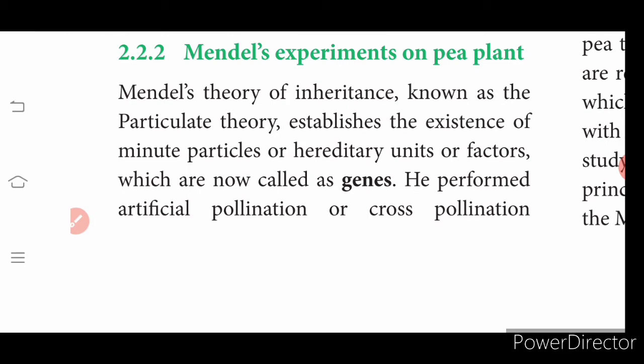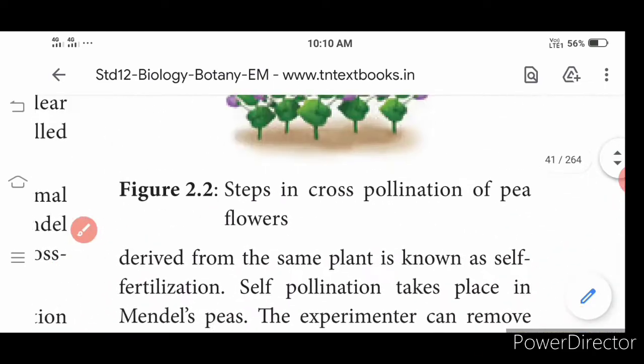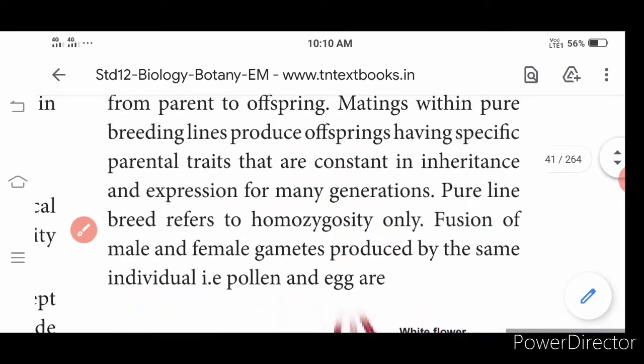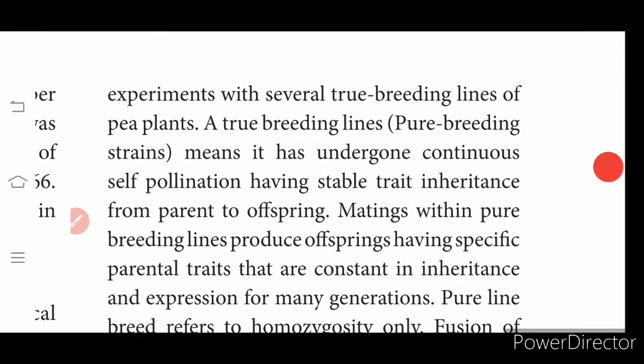So we'll go with Mendel's experiment on the pea plant. Mendel's theory of inheritance is known as the particulate theory. This establishes the existence of minute particles, or hereditary units or factors, that we now call genes. He performed artificial pollination or cross-pollination, so he could select the plant and do the pollination. He did experiments with several true breeding lines of pea plants.